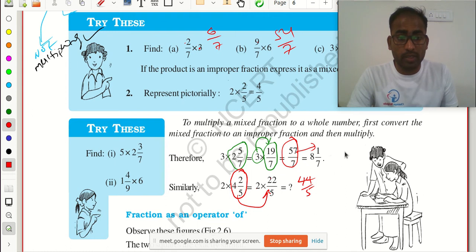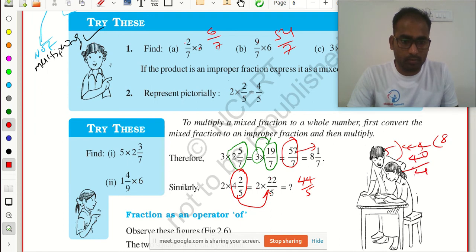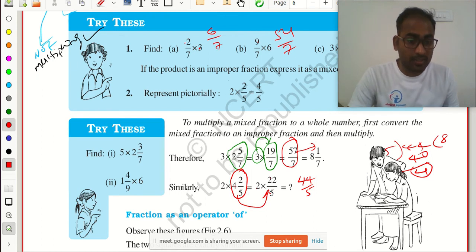I need to convert it into a mixed fraction. How? 8 4 by 5.